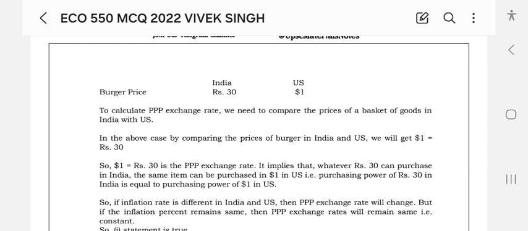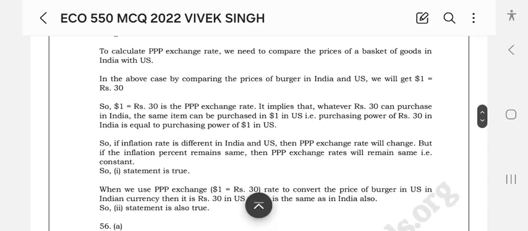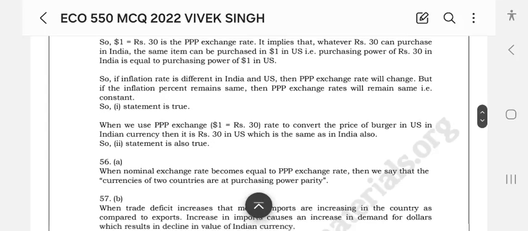The PPP exchange rate implies that whatever rupees 30 can purchase in India, the same item can be purchased for $1 in the United States. The purchasing power of rupees 30 in India is equal to the purchasing power of $1 in the United States. So if the inflation rate is different, then the exchange rate will change. But if the inflation percent remains the same, then the exchange rate will remain constant. So statement 1 is true.